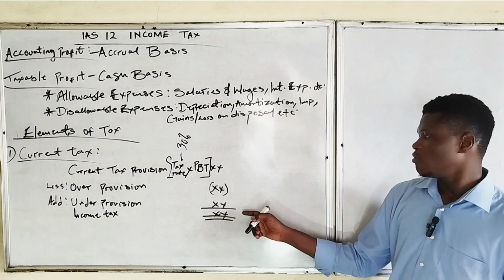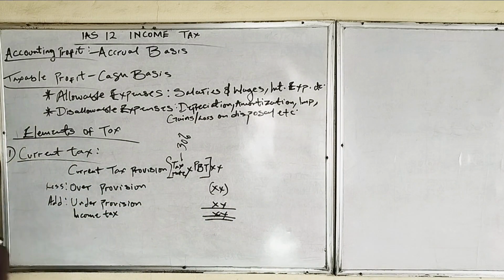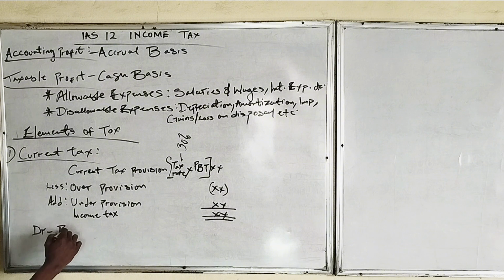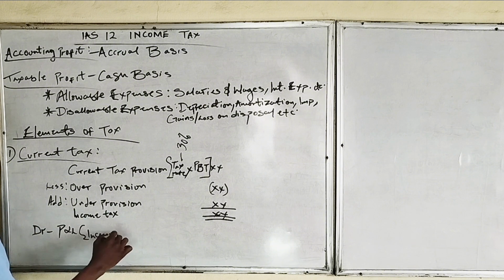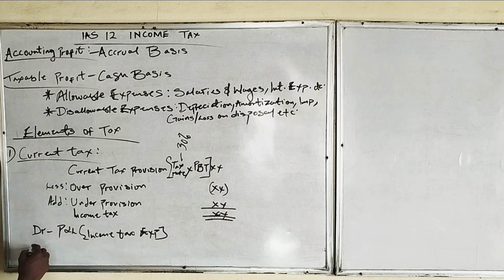In recording income tax, income tax is an expense. We'll debit profit or loss, which is income tax expense, and then we'll credit the current tax provision.